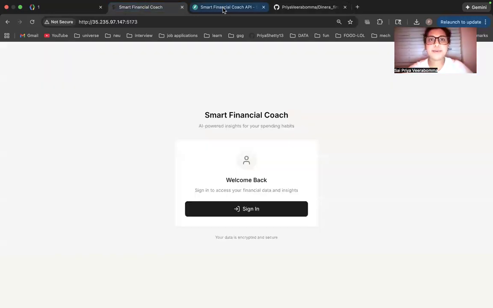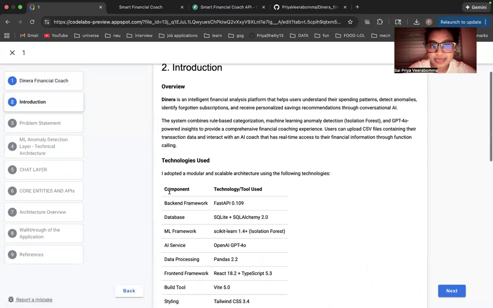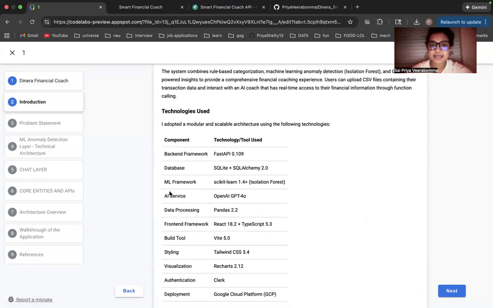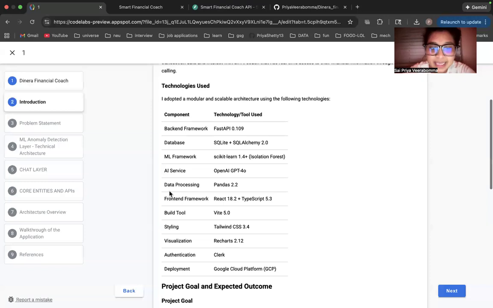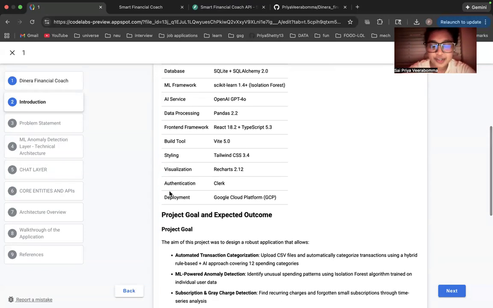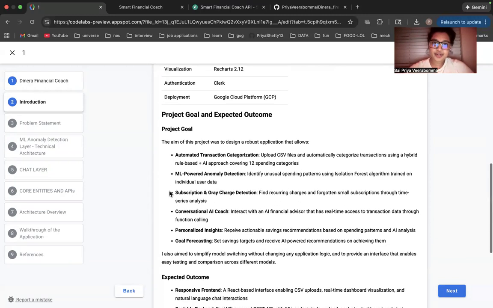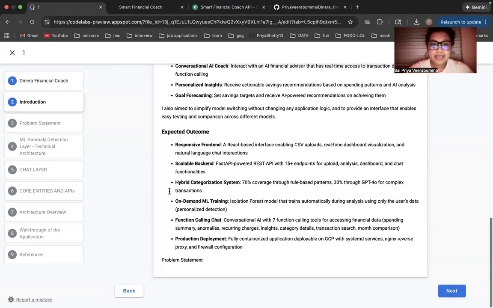Before getting into the application, we'll quickly go through the documentation. Like I mentioned, the backend is FastAPI, and I have used SQLite for the database, only for the prototype data processing, I would say. For visualizations, I've used React charts, for the authentication, like I mentioned, I've used Clerk, and it's been deployed on the Google Cloud platform.